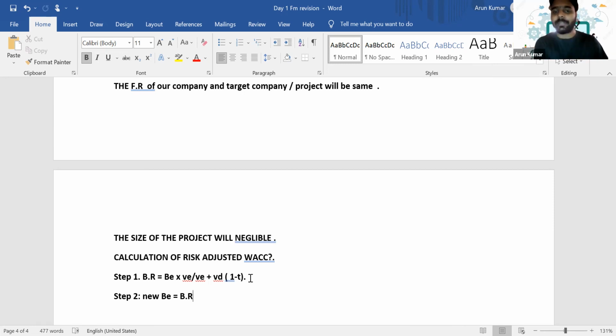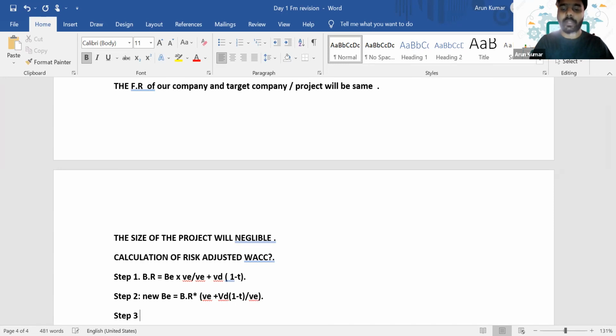So we need to just rearrange that first equation. If you rearrange it, the equation will be business risk multiplied by value of equity plus value of debt into 1 minus T, divided by value of equity. Okay. So this is how we'll calculate the new systematic risk of a company by adjusting for the business risk of our new project. That is step number 2. So now we got the new systematic risk.